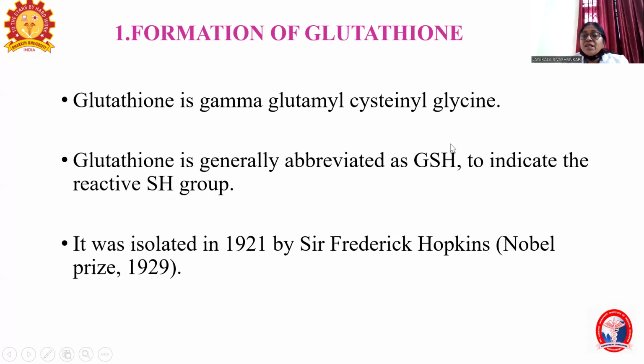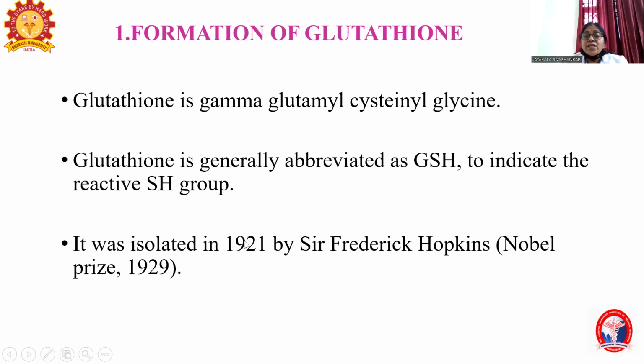Cysteine has the sulfhydryl group, that is the reduced form of the sulfhydryl group. So it has the SH group, and the glutathione is always mentioned with the sulfhydryl group along with that. So it shows that the glutathione is in a reduced form. When the hydrogen is there, it is a reduced form. When it becomes oxidized, it becomes the disulfide group. So the glutathione is always abbreviated as GSH, indicating that the reactive sulfhydryl group is present in it.